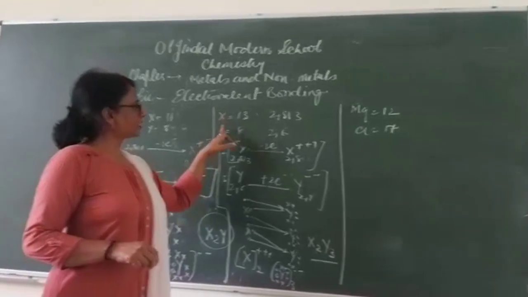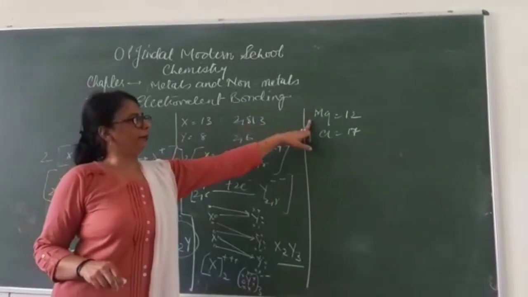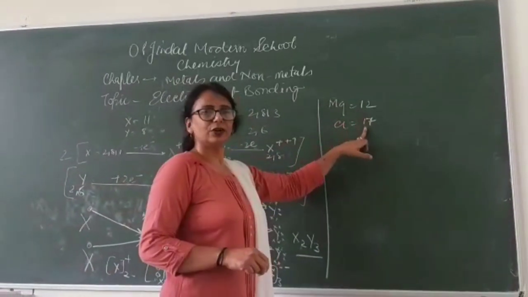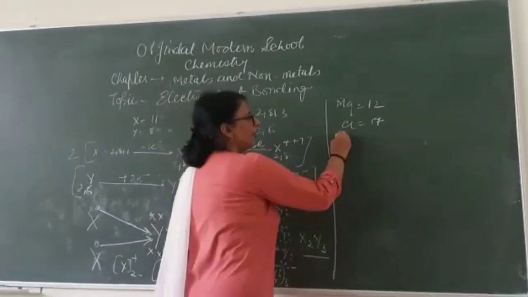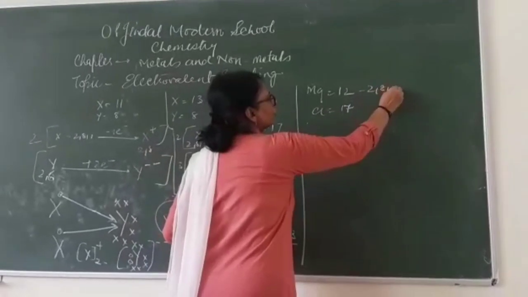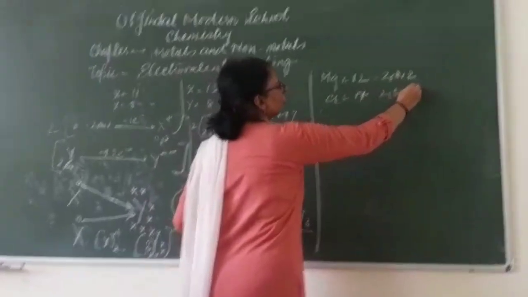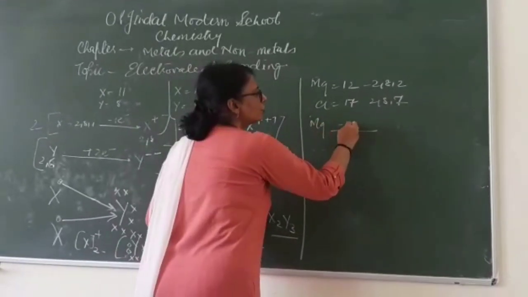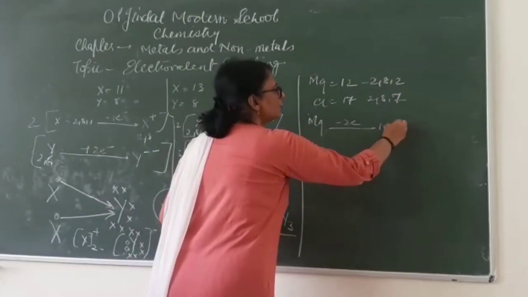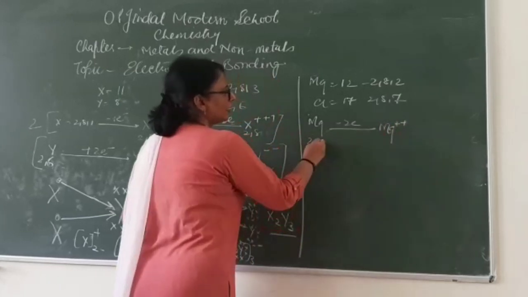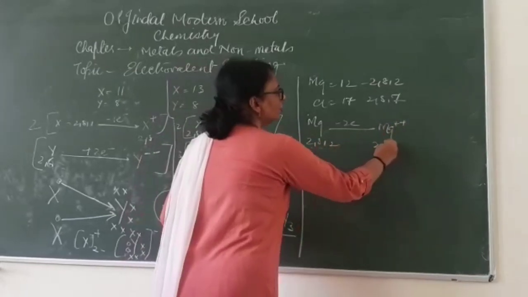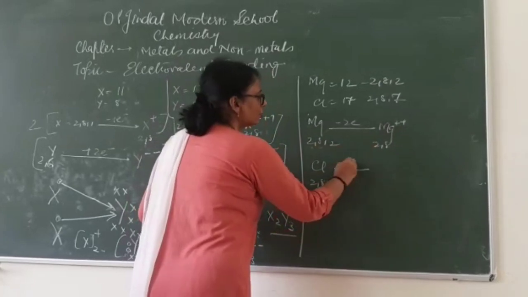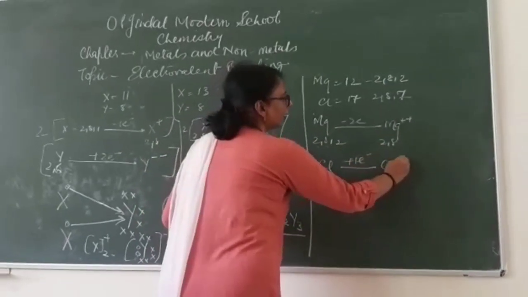Now instead of taking X and Y, I am specifically giving you the elements. Now you know that magnesium is having the atomic number of 12 and chlorine is having the atomic number of 17. So magnesium is with the electronic configuration of 2, 8, 2 and chlorine is with the electronic configuration of 2, 8, 7. So magnesium is going to lose 2 electrons to form magnesium 2 positively charged. Okay, it is 2, 8 and 2 and this is going to be 2, 8. Chlorine is with 2, 8 and 7. So it gains 1 electron to form chloride ion.